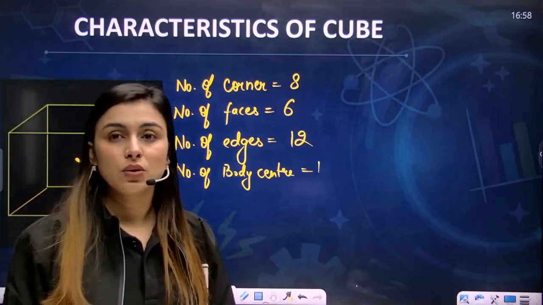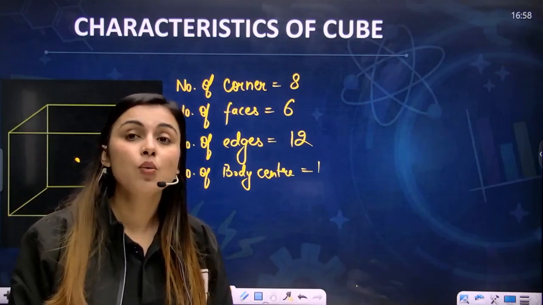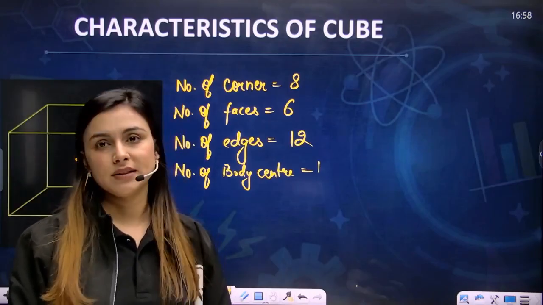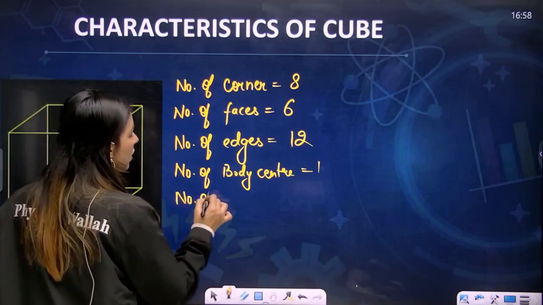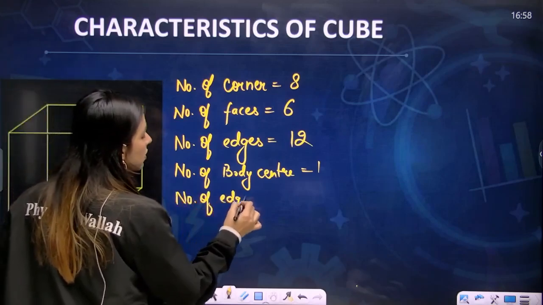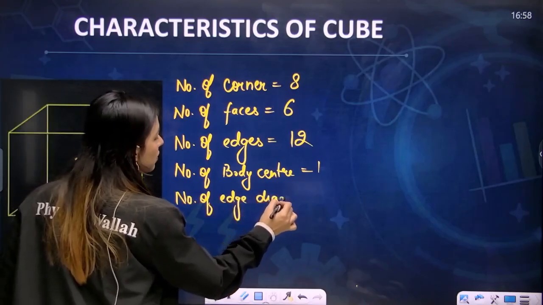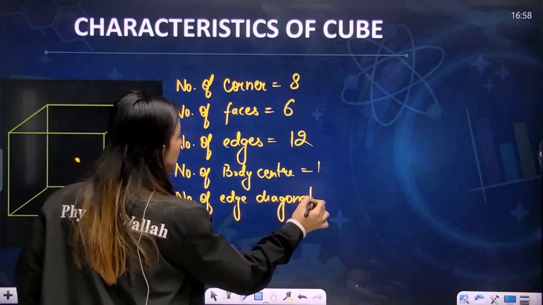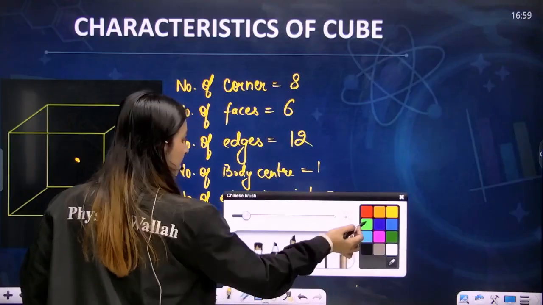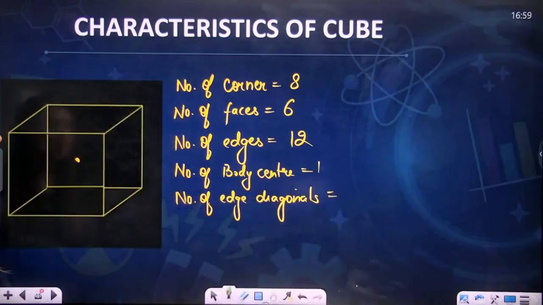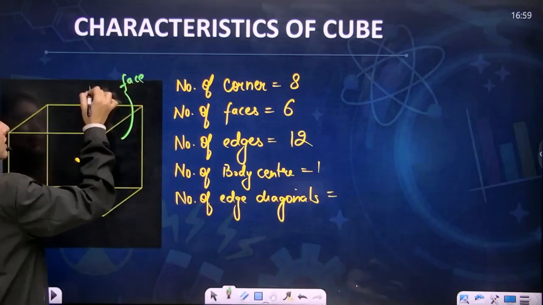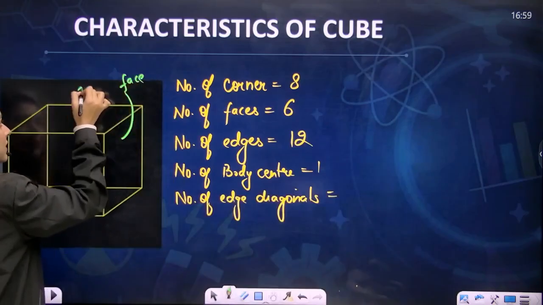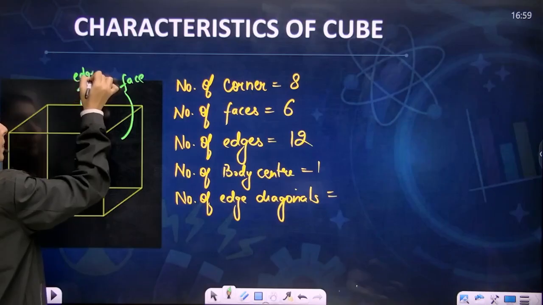If I ask you, can you tell me how many edge diagonals are present? Now, this is something important because you need to know this. See, my dear students, this is a face. This particular part is an edge.